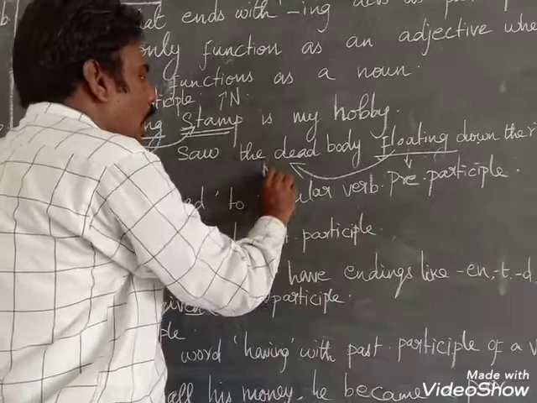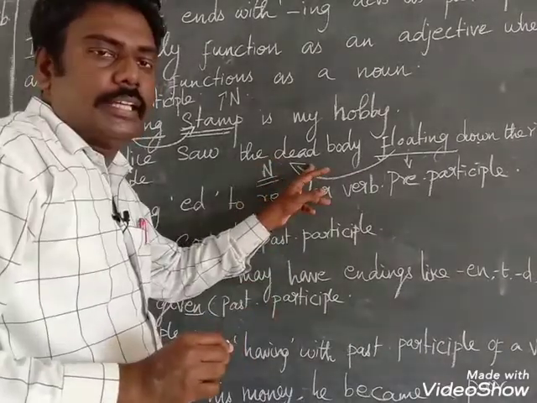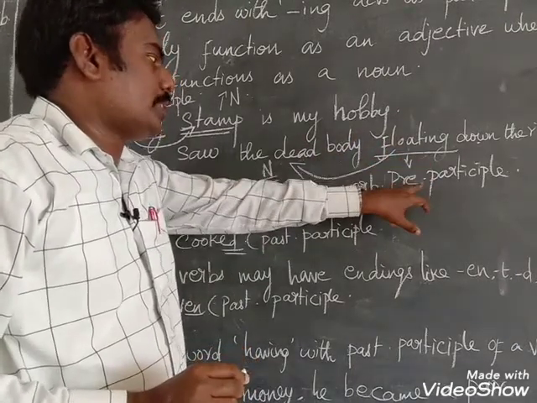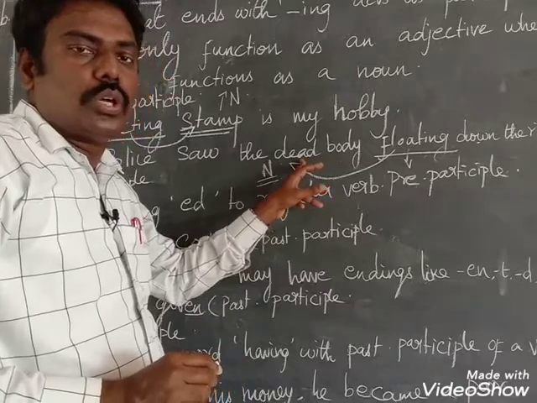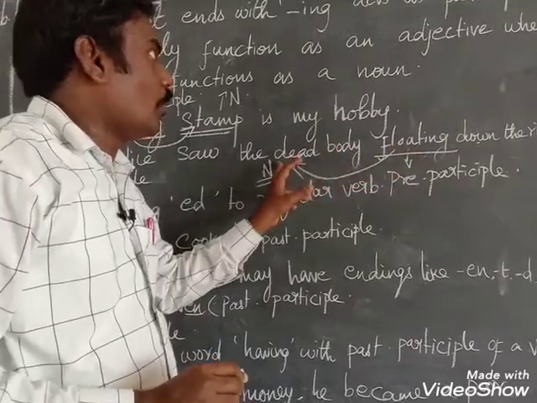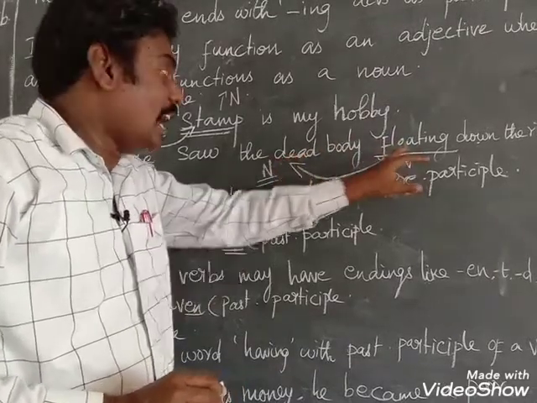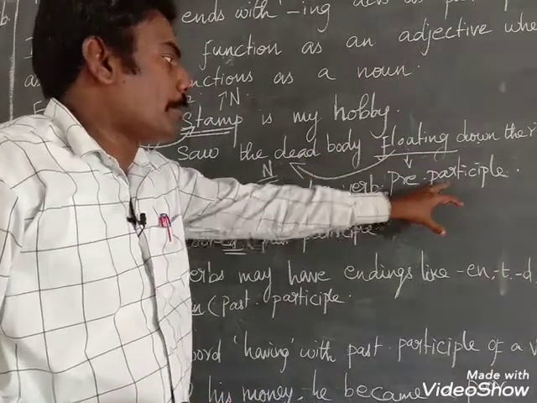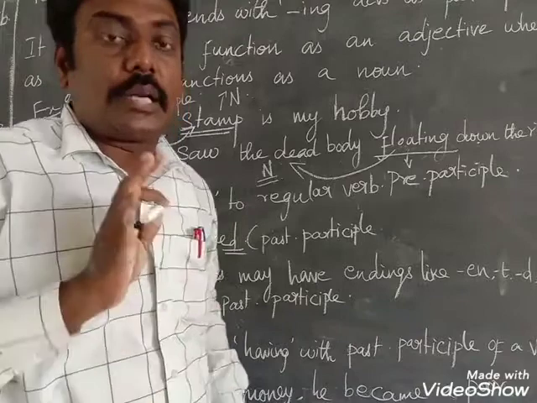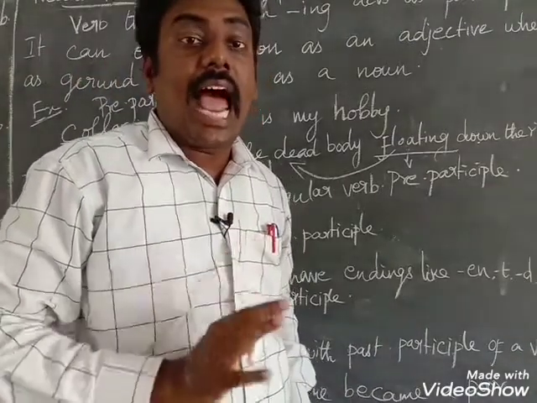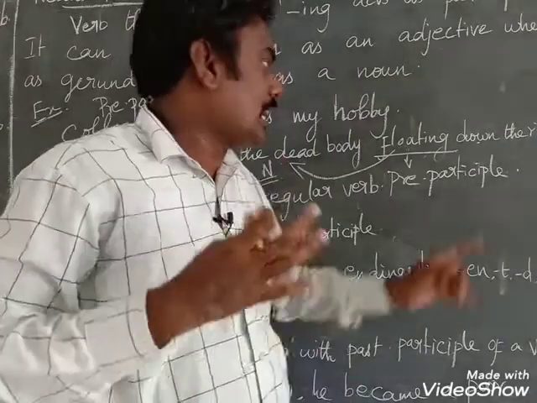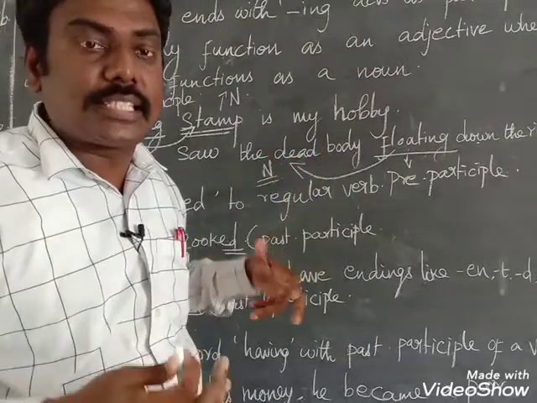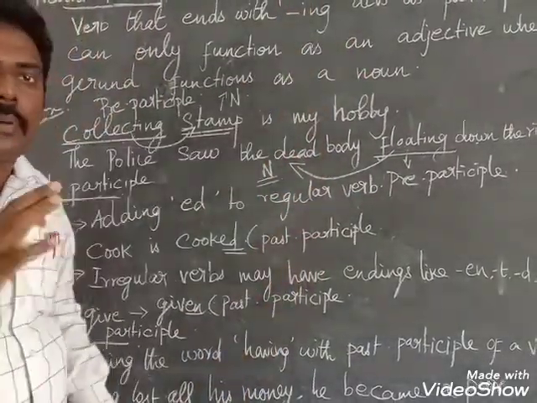It is an adjective which talks about the noun. So this floating is called a present participle. It is very simple. Present participle can act as an adjective of the noun. It describes the noun, so it is called a present participle.